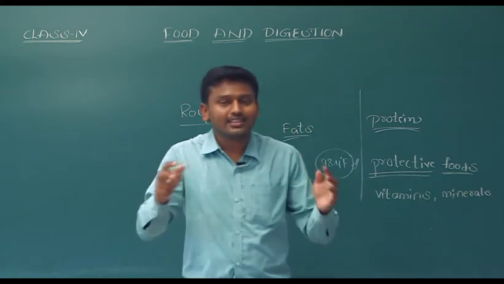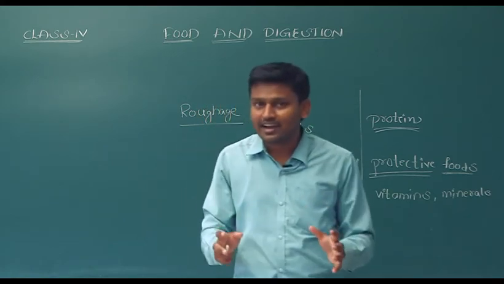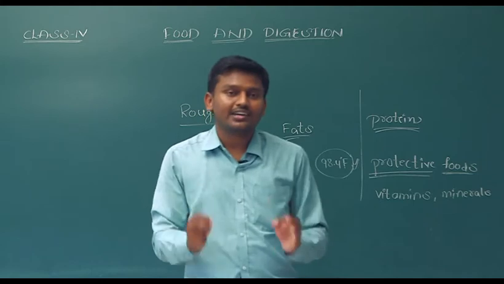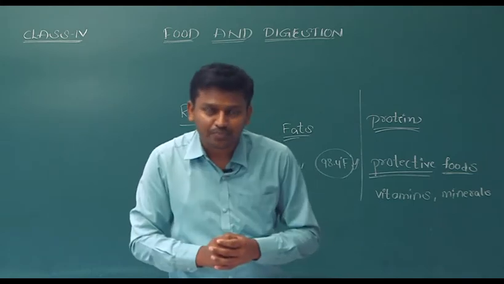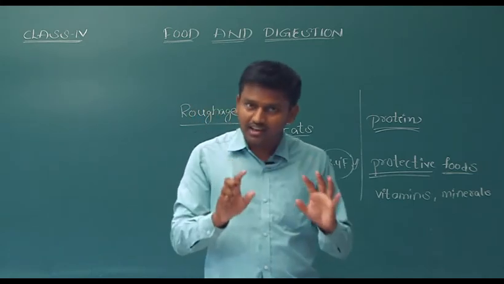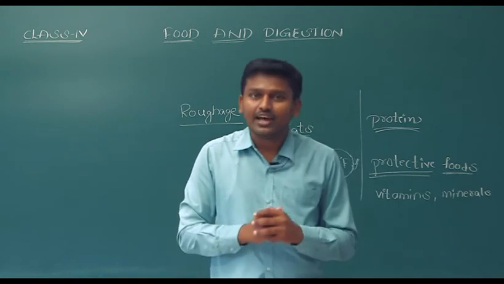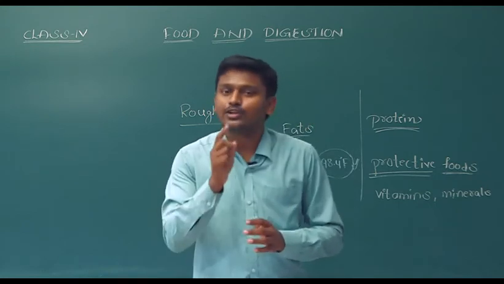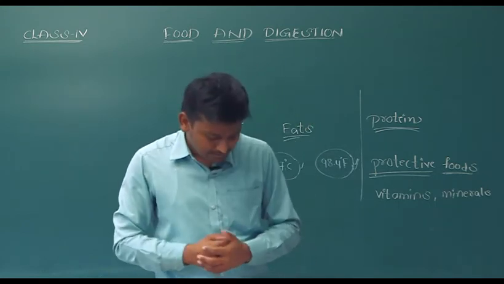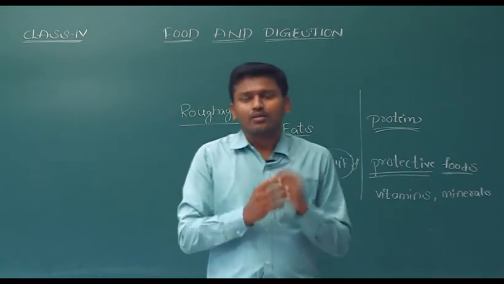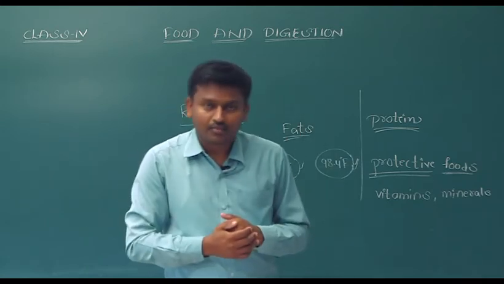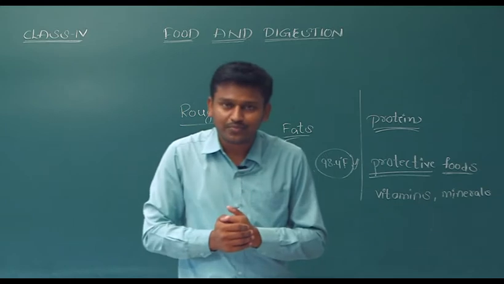If all these nutrients are present in our diet, that means we are taking a balanced diet. If you take a balanced diet regularly, then you can stay healthy and grow properly. So nutrients are over, and the balanced diet is also over.